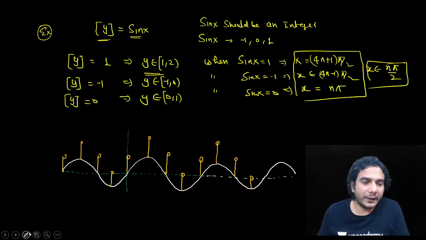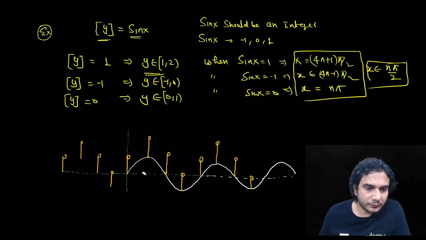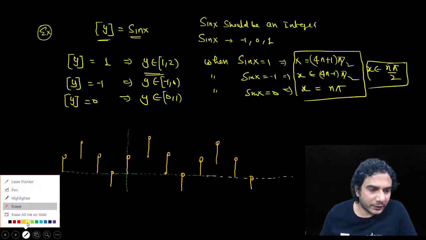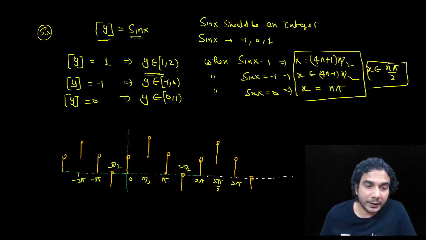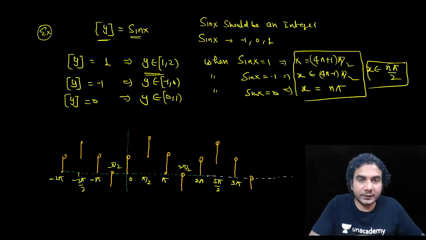Now you can remove this white graph, the base graph which you plotted. So this is the graph. And you can mention the points as well. This point is 0, this point is pi by 2, this point is pi, this point is 3 pi by 2, this point is 2 pi, this point is 5 pi by 2, this point is 3 pi, and so on. This point is minus pi by 2, this point is minus pi, minus 3 pi by 2, and minus 2 pi. Alright guys, got it? So that is going to be the graph.